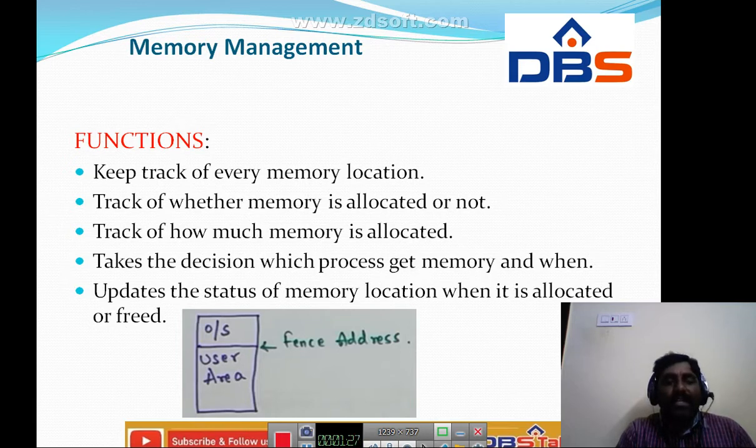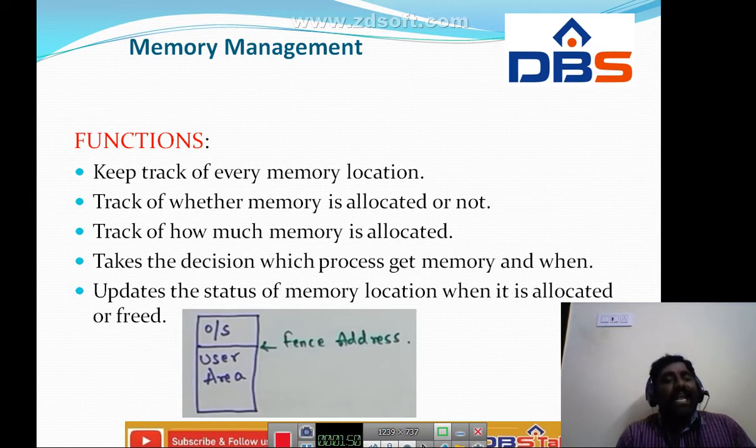That means the operating system will keep track of each and every memory location. And next, it will track whether memory is allocated or not, whether the memory is allocated for a particular process or not. This is one of the functions of memory management.